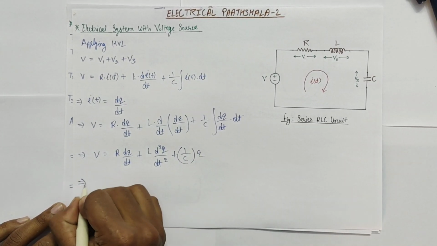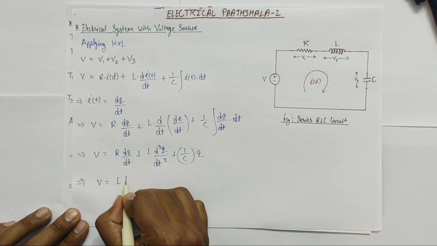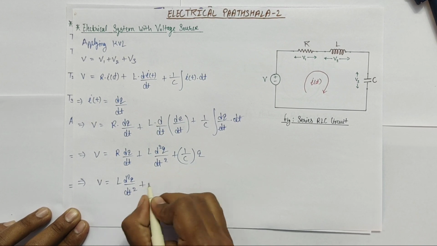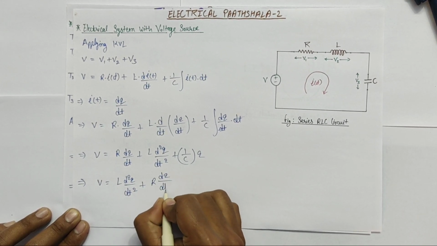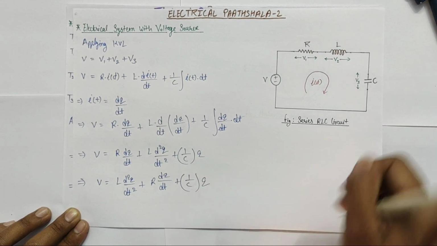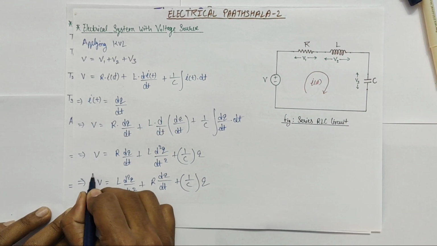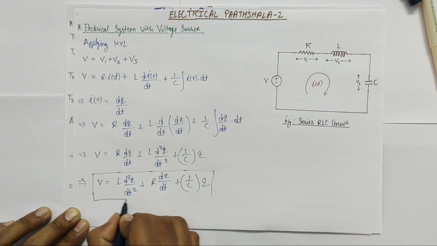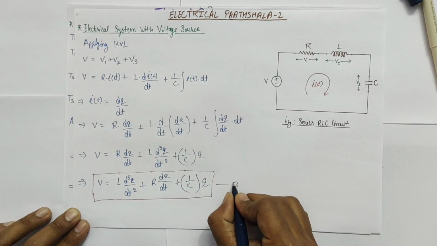Now we will rearrange this. So V can be written as L d2q over dt2 plus R into dq over dt plus 1 by C into q. So this is the equation that we got for our electrical system with a voltage source. This is the differential equation for the electrical system with a voltage source, and this is our equation number 3.